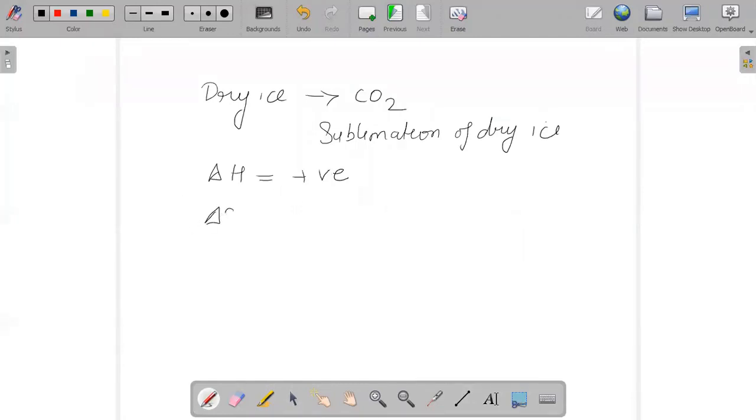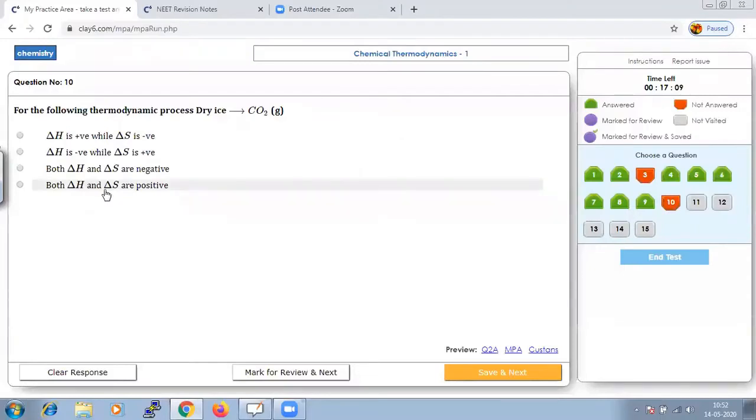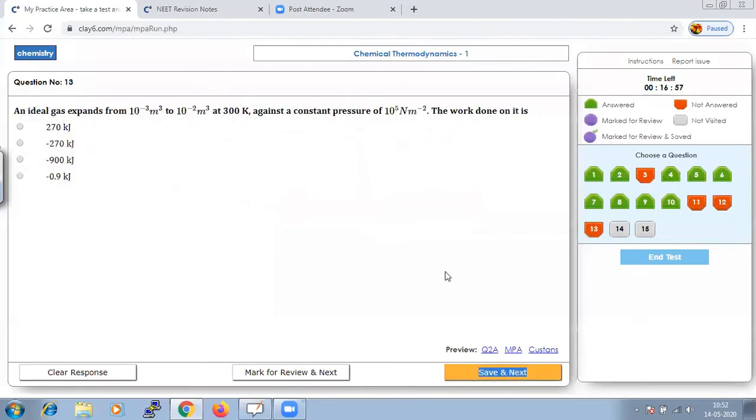And if I say delta S, conversion of dry ice to carbon dioxide, it is an ordered arrangement. It is following a specific procedure. And hence you can say it is an ordered arrangement as compared to carbon dioxide gas. So here randomness will increase, and hence we can say that delta S is also positive. So we could conclude that delta H is positive and delta S is also positive. That means option D, both delta H and delta S are positive. That should be the right answer. Let us save that and go to next.